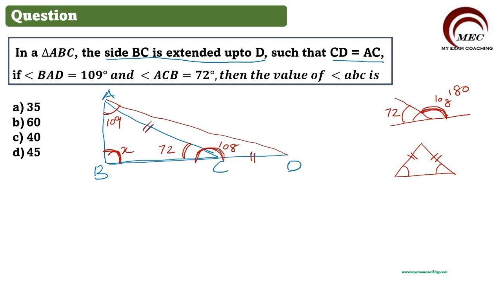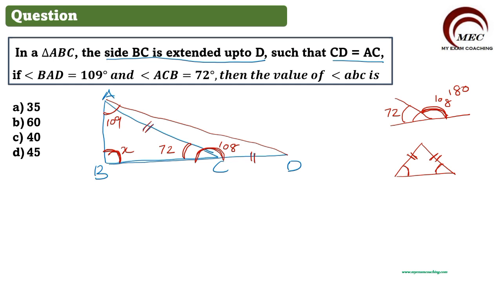These two sides are equal, which means these two angles are also equal. ACD we got 108 and AC is equal to CD. That means CAD is equal to CDA.